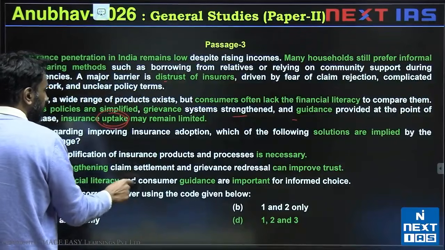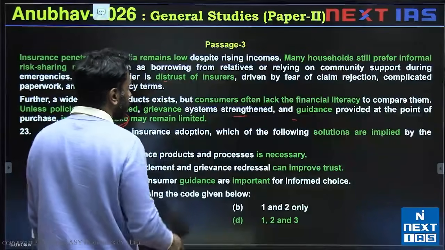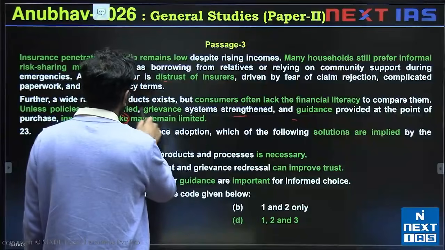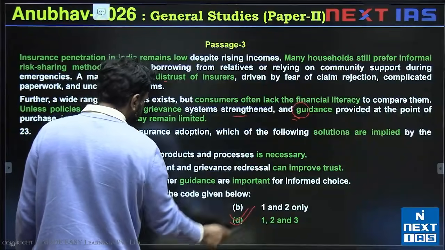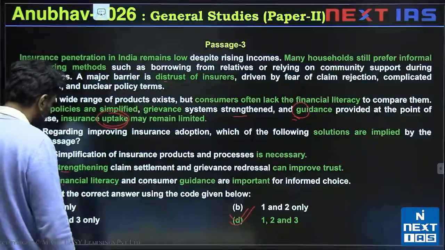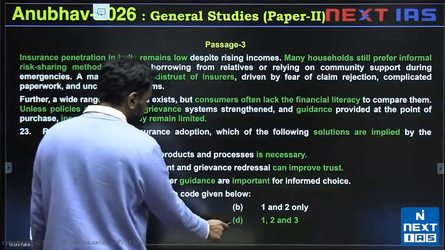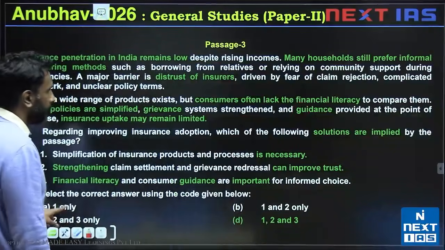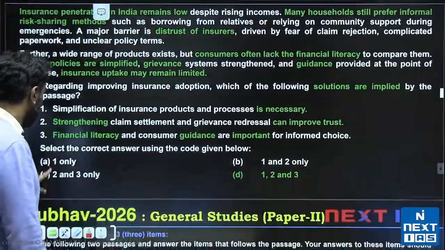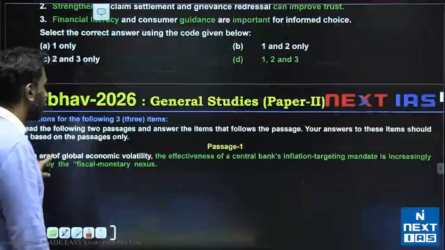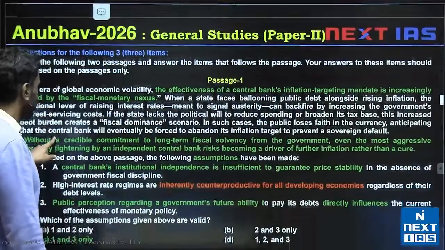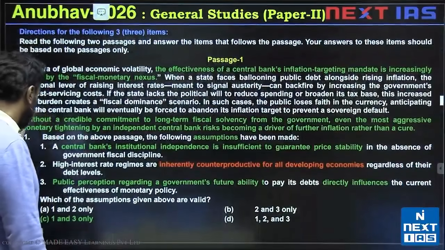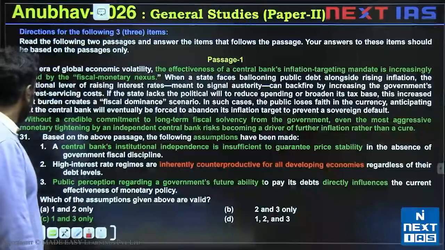3, financial literacy and consumer guidance are important for informed choice. These are directly discussed. Literacy is discussed, guidance is discussed. D is the right answer. All of these 3 are valid assumptions. Okay. Let's see, valid solutions implied. We weren't talking about assumptions, we are talking about solutions implied. Let's look at question 31. Question 31 is looking at assumptions.